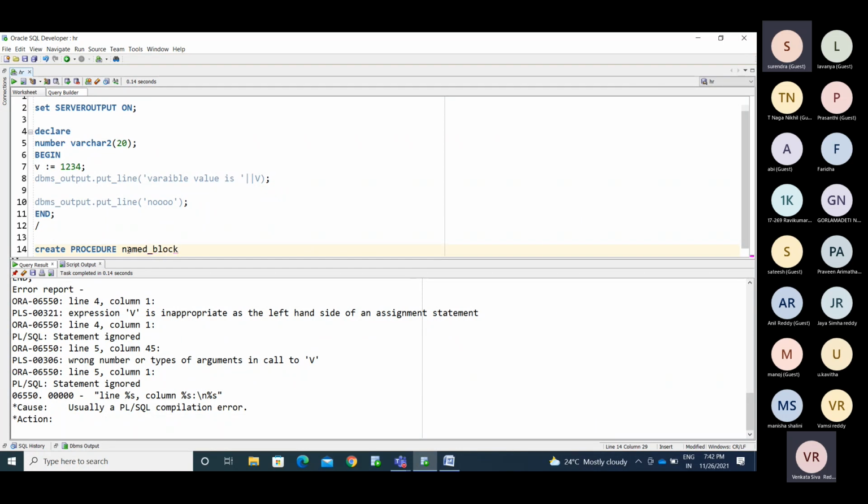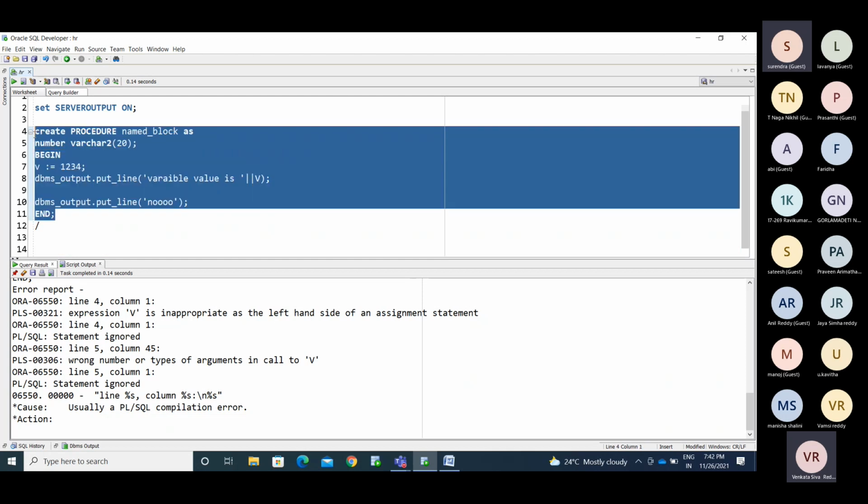I'm mentioning the name of the named block. Simply copy this and remove the declarative section. Okay, and run and make it as a named block.